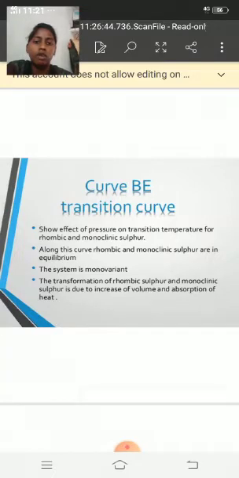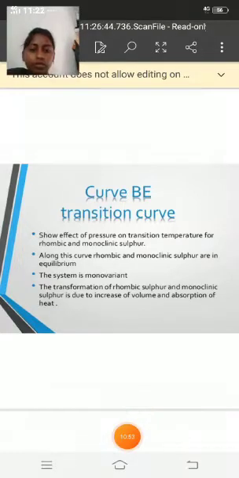It shows the effect of pressure on the transition temperature for rhombic and monoclinic sulfur. Along this curve, rhombic and monoclinic sulfur are in equilibrium. The system is monovariant. The transformation of rhombic sulfur to monoclinic sulfur is due to increase of volume and absorption of heat. The transition curve is over.